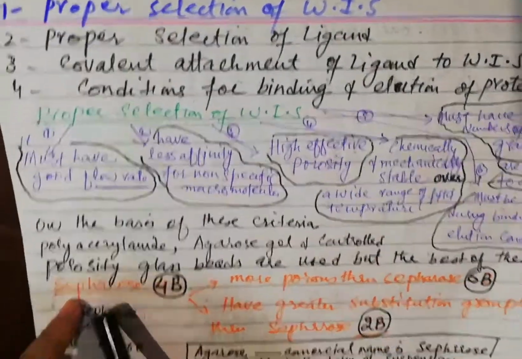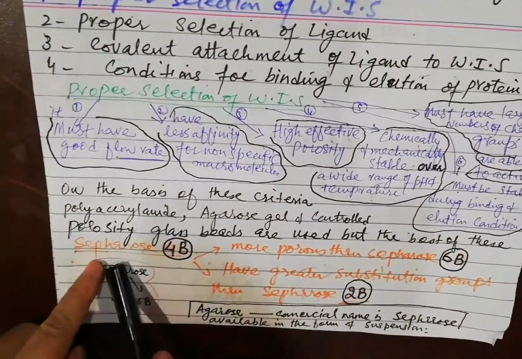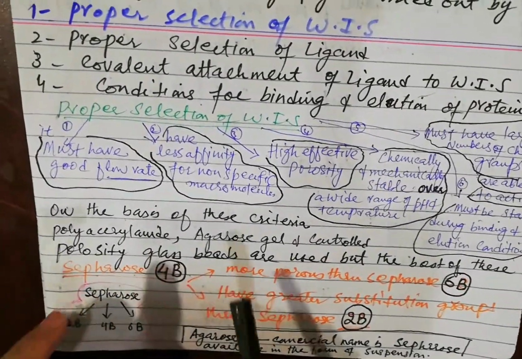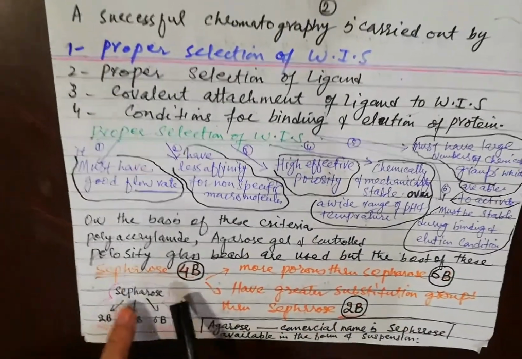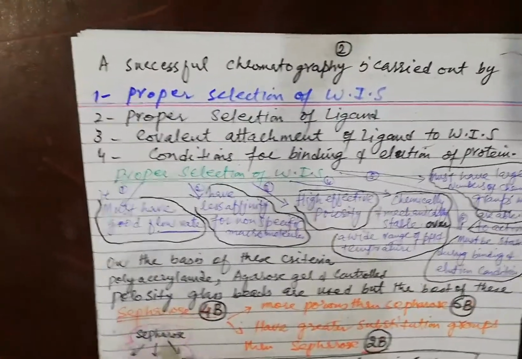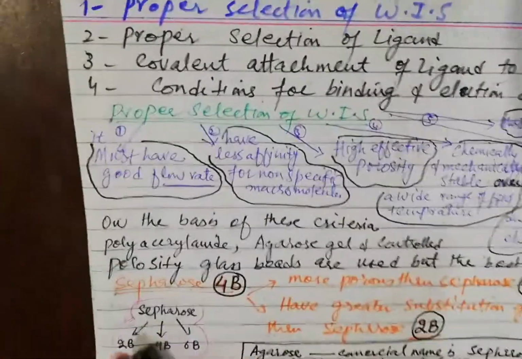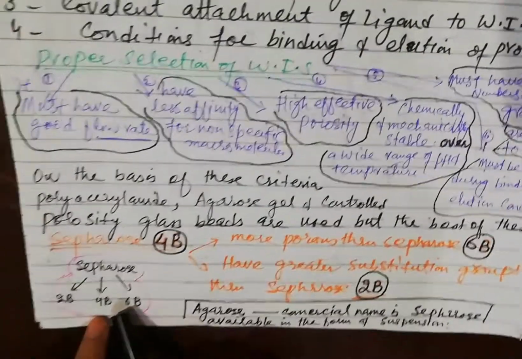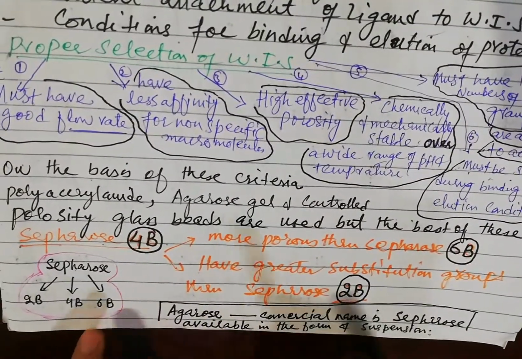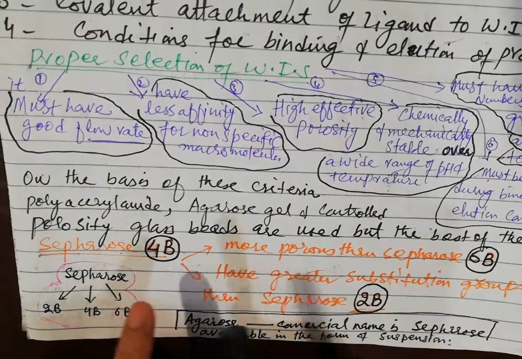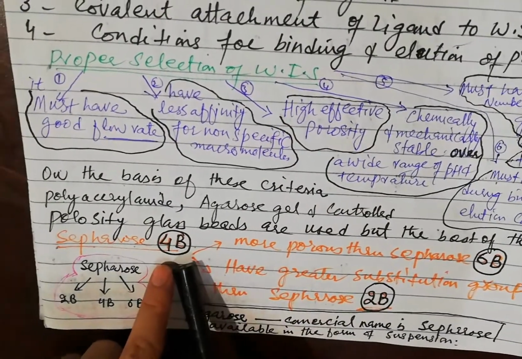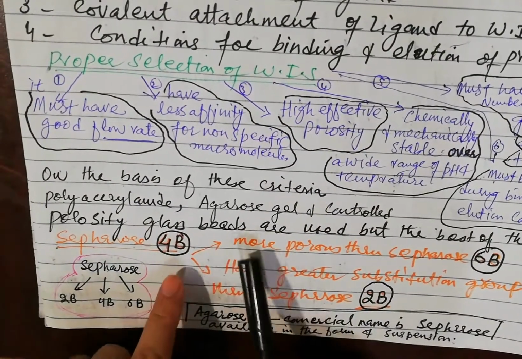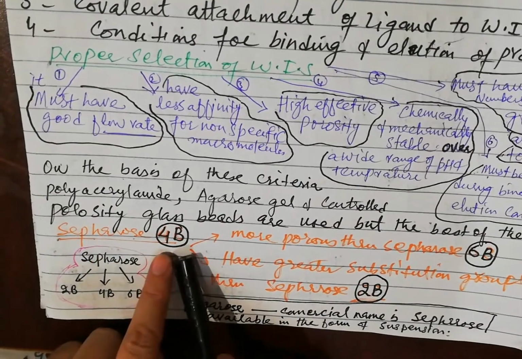The trade name of agarose gel is Sepharose 4B. Sepharose is available in the market in three forms: Sepharose 2B, Sepharose 4B and Sepharose 6B, out of which the best for the affinity gel is Sepharose 4B.